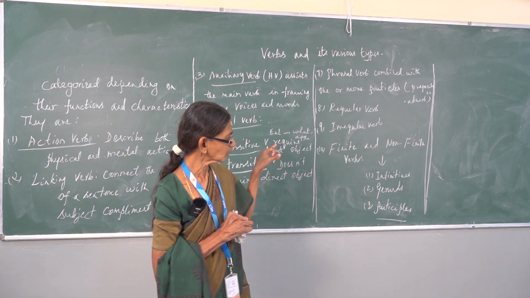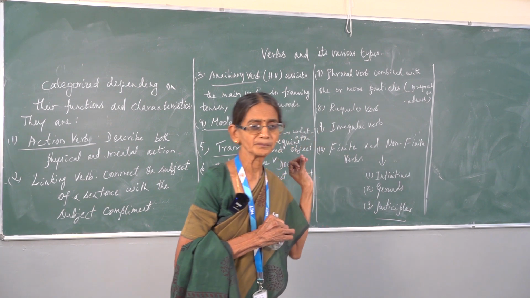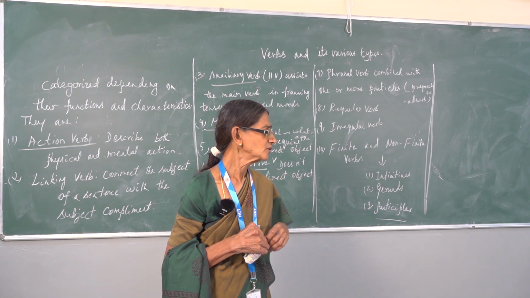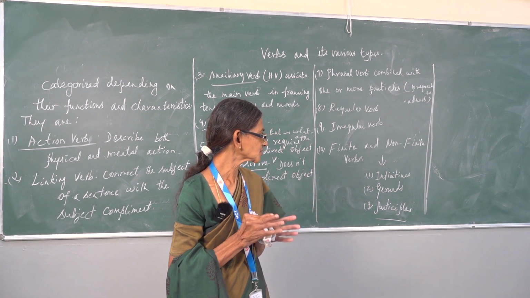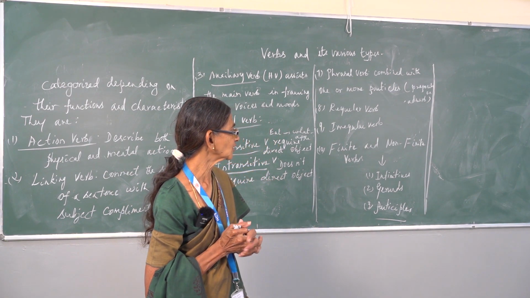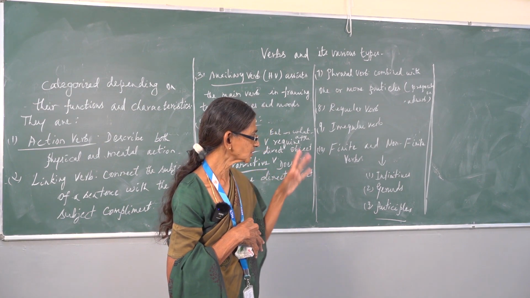So when you bother about time, number and person, the verb gets modified in its shape, so it is finite. Non-finite will not bother about person, number or time. It cannot be restricted under certain rules and regulations, so it is non-finite.